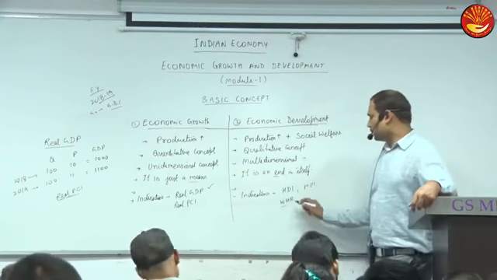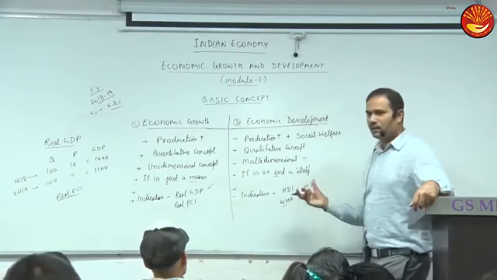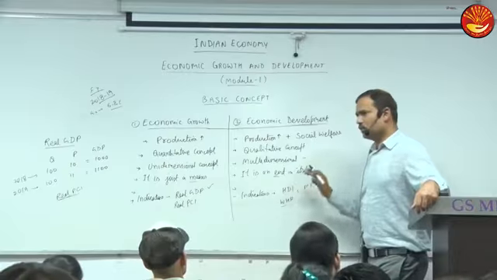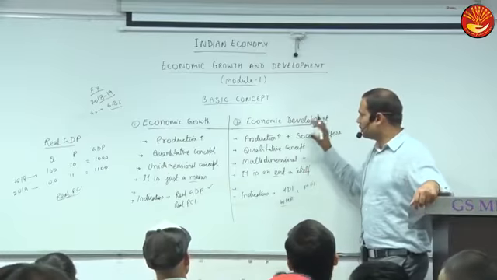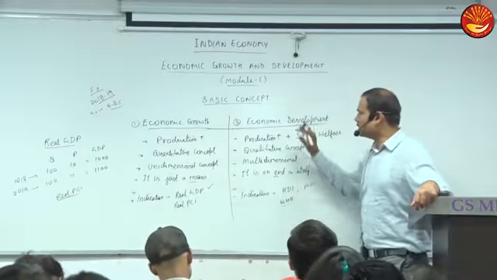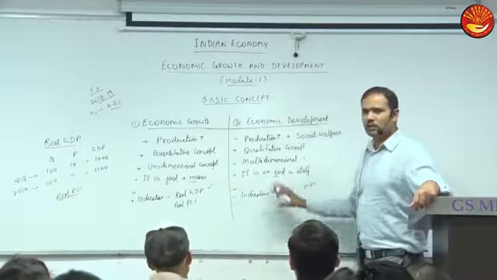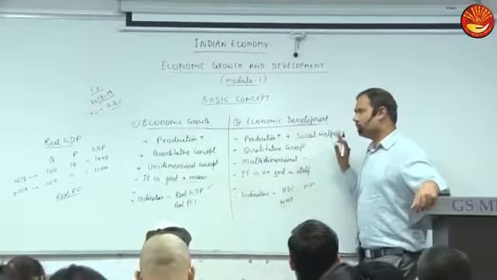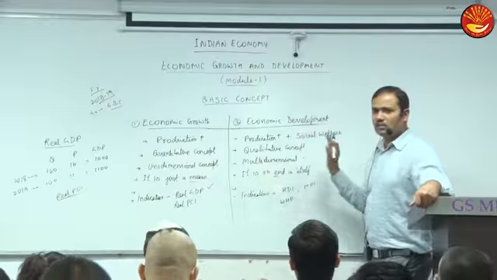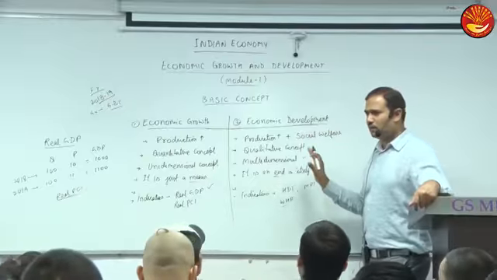Happiness is a psychological well-being. So various indices are there. We will discuss them separately in detail. We will discuss the factors of economic development in the next section. In the first section we should discuss the basic concepts. We have discussed two concepts: economic growth and economic development. Any doubt in these concepts? Clear? Very simple.